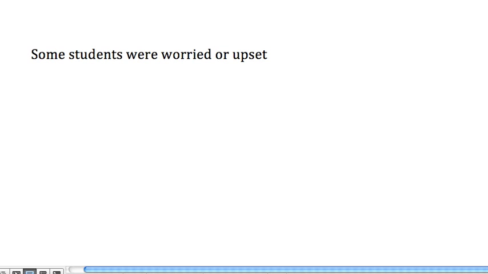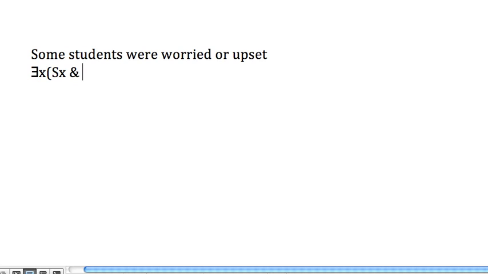Some students were worried or upset. How do we do this? Well, first we notice that it's rather like a particular affirmative. It's a statement about students, but what it's saying is there exists at least one student who fits a particular description. That gets us started. Now what I want you to do is pause and complete the symbolization, and then start the lecture again and see if you got the same answer I did. So pause, finish this one, and then come back.